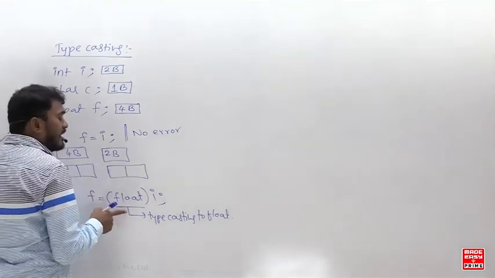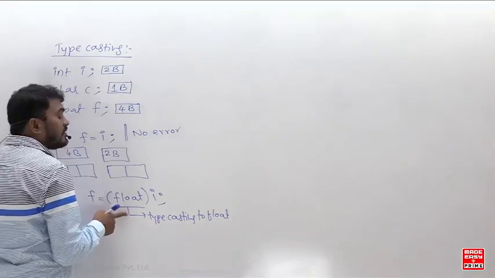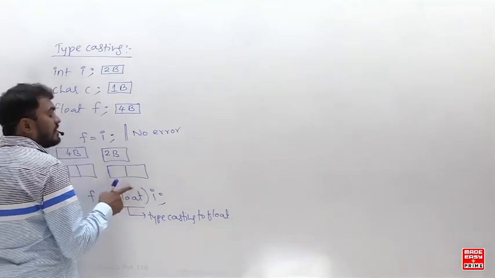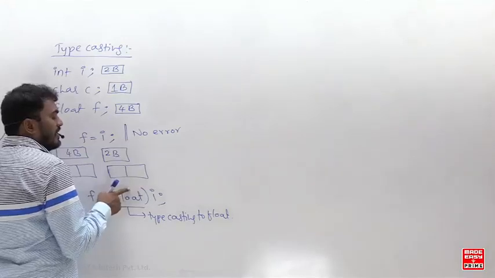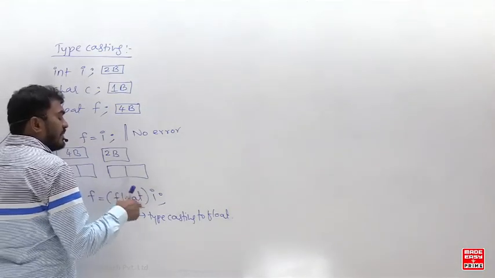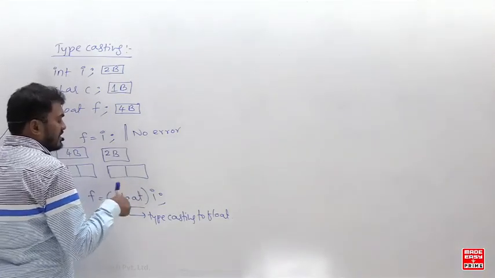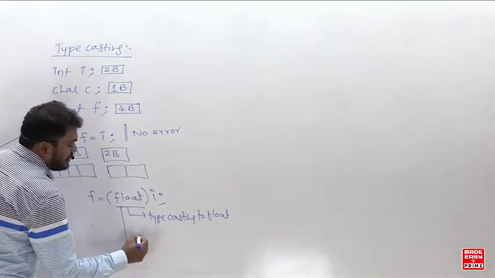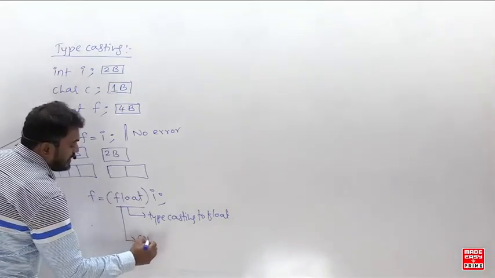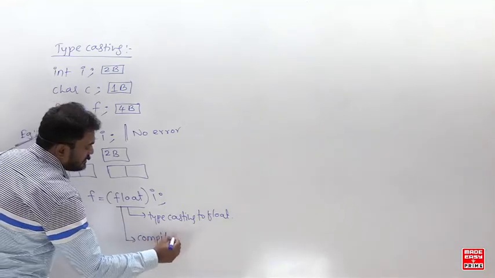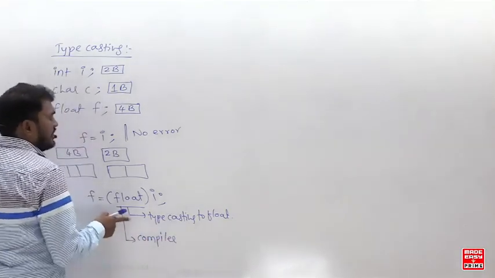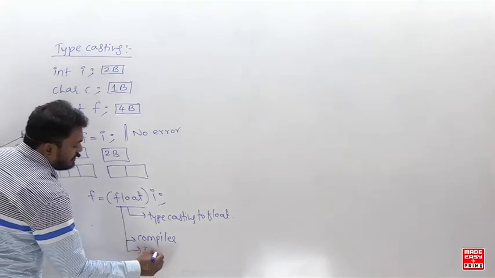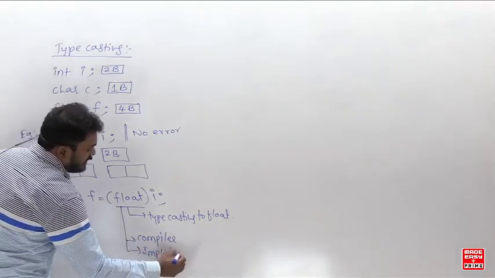But remember, who is doing the typecasting? Who is going to do this typecasting? The compiler only will do the typecasting. The user is not doing this typecasting. Compiler will do it. Is that clear? So just note down clearly. Who is going to do this? The compiler will do the typecasting. And remember, this is called implicit typecasting.